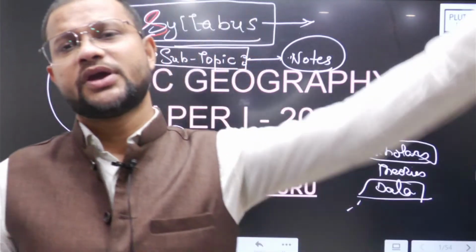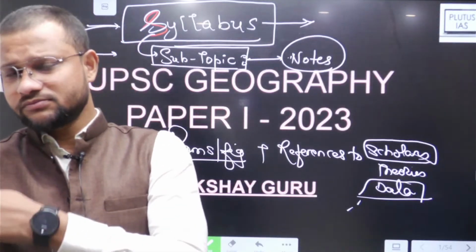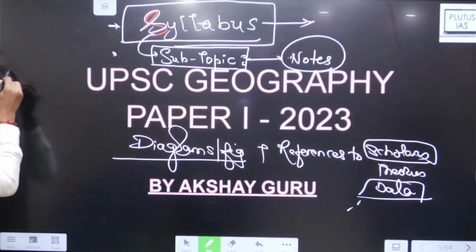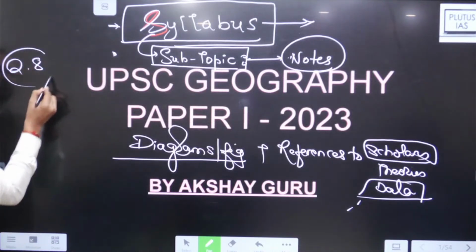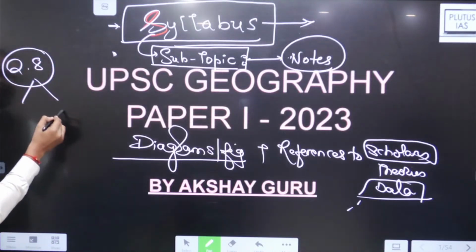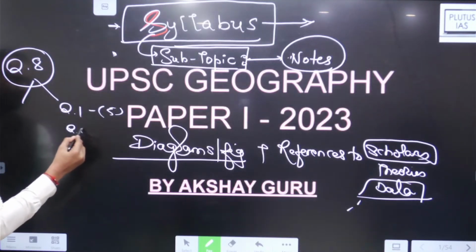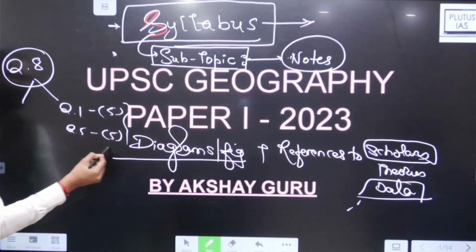In all you will find 8 questions in the whole paper, as you must be aware. Question 1 and Question 5 each carry 5 questions, and they are both mandatory to attempt.